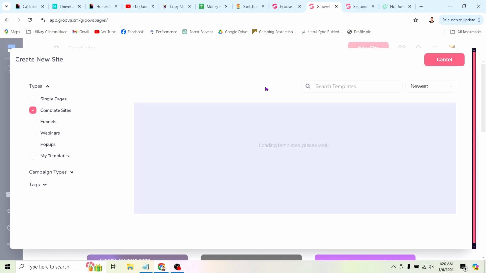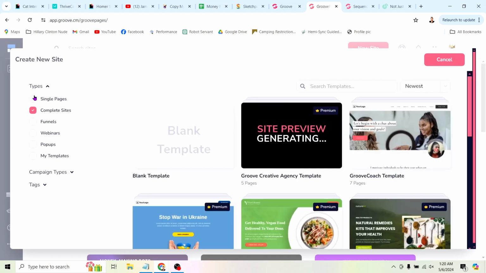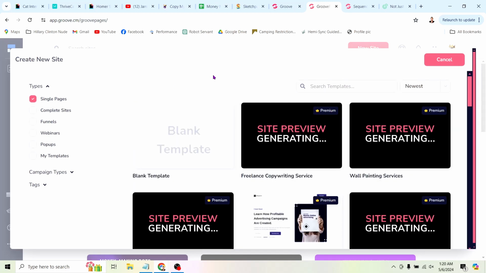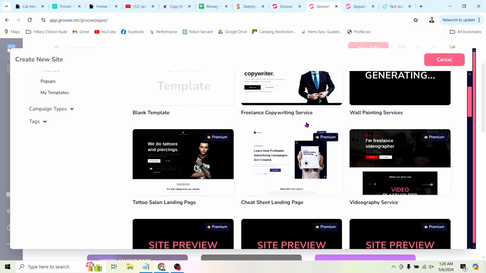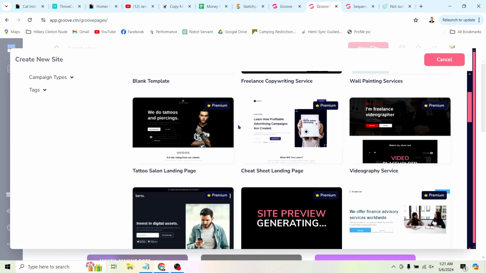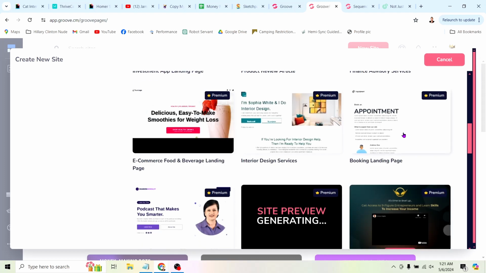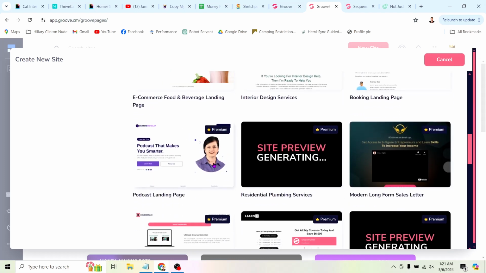So if I click this new site button, what I want to show you here about this tool at funnelsforever.com is they actually have pre-made templates that are ready to go. So just by clicking a button, you can import one of these templates and already have an attractive landing page that's designed and looks nice right from the get-go. So all you have to do is come in here, pick one of these pages that you like, and then take a few minutes to edit the text.